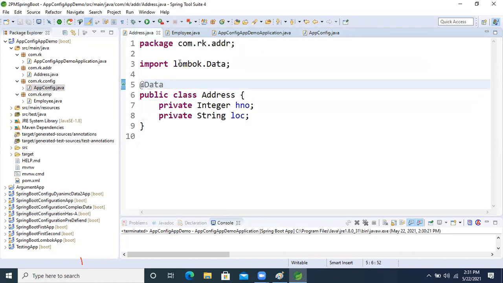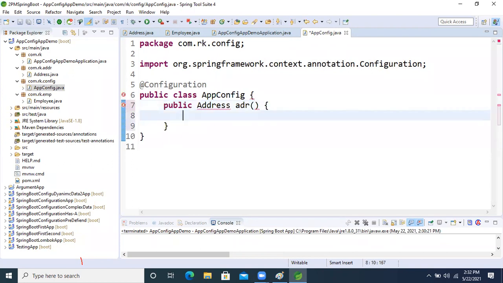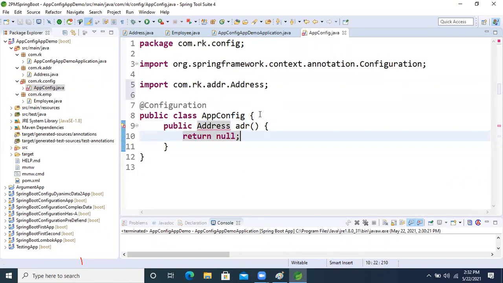So this is the Address class, right? So now public Address add. I'm just taking the method name. Now return null, just for now. After giving the input, I will press Ctrl+Shift+O. Now, fine, guys, here we will set the values, because attributes are there, right? Now a equal to what?